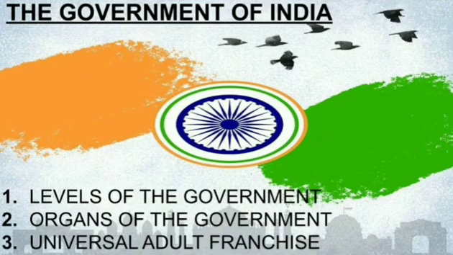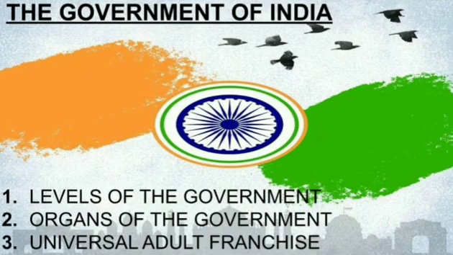We can find different forms of government, as I told you earlier in this chapter: democratic, autocratic, parliamentary, presidential, unitary and federal forms of government. And what we saw in our country is that the government of India works at three different levels: central, state and local. Central government, state government and local self government. And also we saw about the organs of the government. Legislature makes laws, executive implements the laws, and judiciary sees whether the laws are followed or not. So these are the different organs of the government.